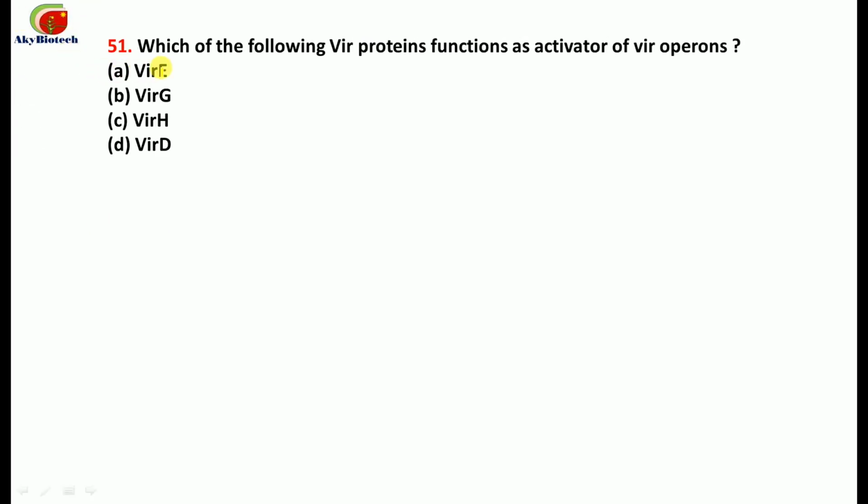This is number 51, that is, which of the following Vir proteins functions as activator of Vir operons? So the correct option out of this is Vir G. It functions as an activator.